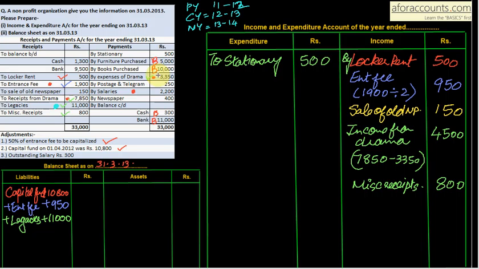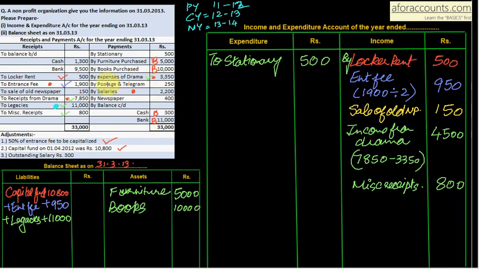Now furniture is a balance sheet item. So take it to the asset furniture. No depreciation has been given. So as it is 5,000. Books purchased 10,000. Books are also my asset. So books purchased 10,000.